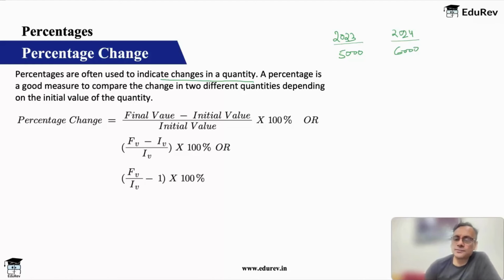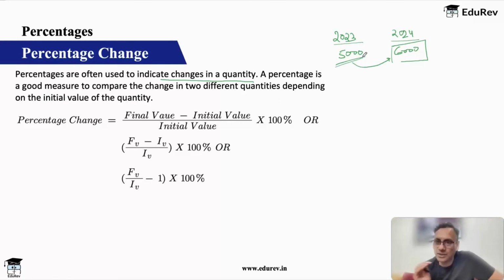Okay, so here 5,000 has become 6,000, right? So obviously you are comparing 6,000 with the previous salary, because 6,000 is the new salary. So you want to know how much has my new salary increased as compared to the old salary, right? So obviously 6,000 should be your final value and 5,000 should be your initial value.